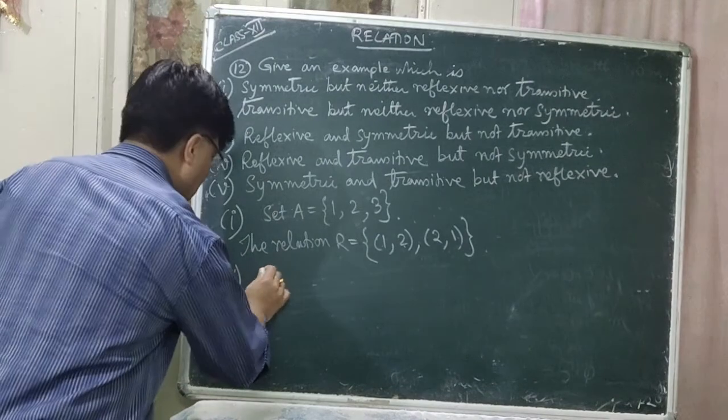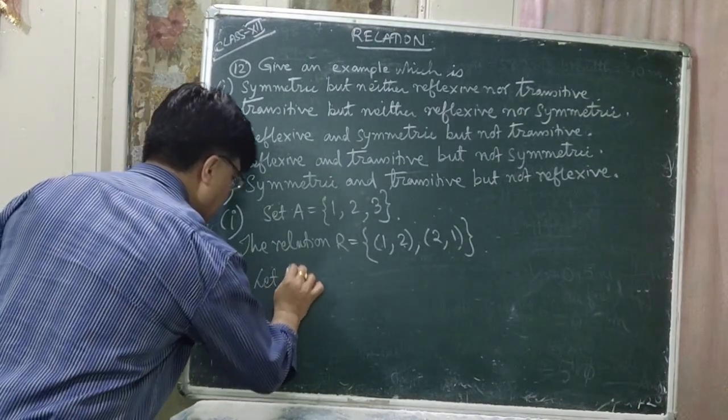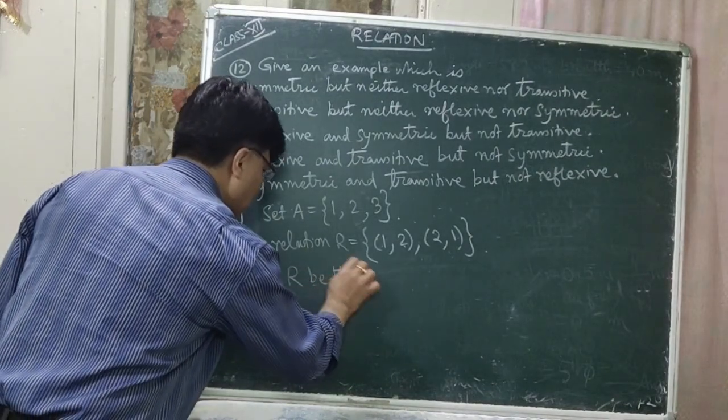Okay. Let capital R, so let us write R dash.